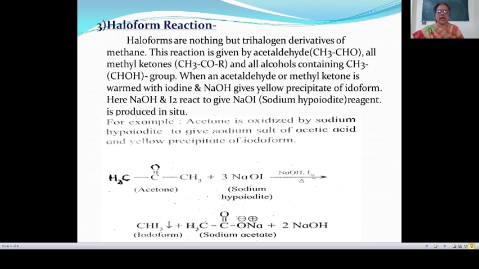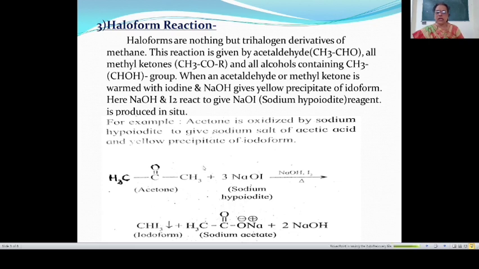This sodium hypoiodide is formed by the reaction between NaOH and I2. NaOH reacts with I2, then this gives NaOI plus HI. This NaOI is known as sodium hypoiodide, and during the course of the reaction, this NaOI is formed. Therefore, this is known as in situ preparation. Here, this acetone is oxidized by sodium hypoiodide to give a sodium salt of acetic acid. This is the sodium salt of acetic acid and the yellow precipitate of iodoform.